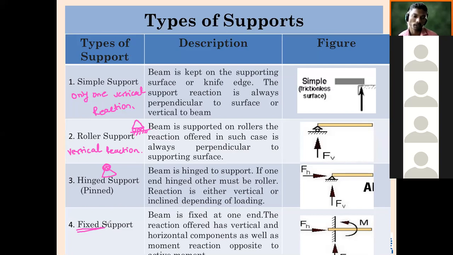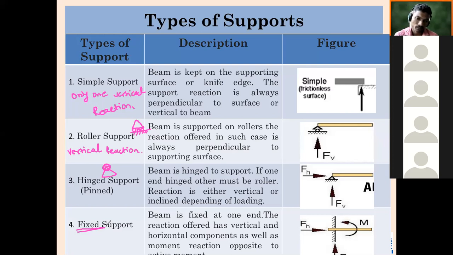So how many unknowns or reactions will there be in fixed support? Two. Which are they? Vertical and horizontal. And it is not rotating also, as in the case of our door. It is fixed. Neither will it rotate nor will it displace. So moment will also come into picture in case of fixed support, because it is not rotating. The rotating effect, we know, is called moment.